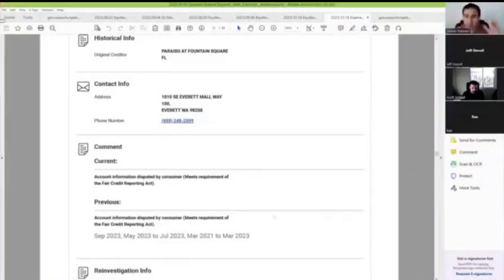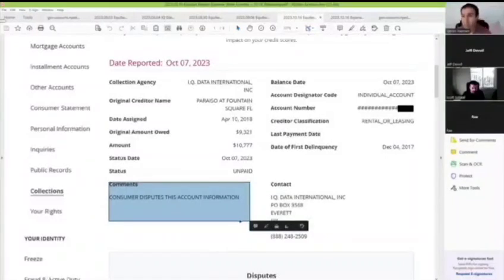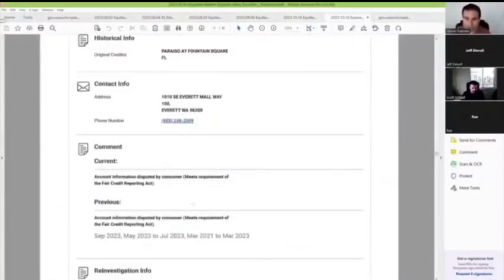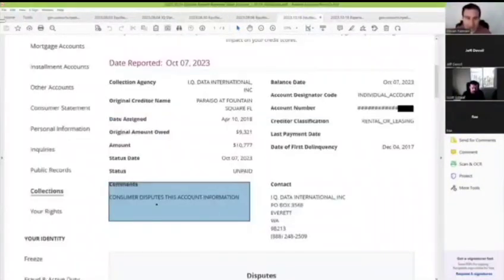Gotcha. But even if the other reports, like if we look at Equifax consumer disputes, well, where is the historical information? This is all jacked up and incomplete as well. But the nice thing about this one is a judge can look at this and clearly see it. The judge can't look at this; he's got to conceptualize what's not there. You with me, Jeff? Yeah. All right, sweet. So we go back here then.